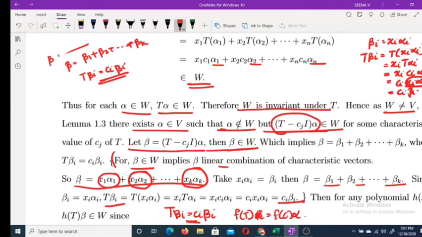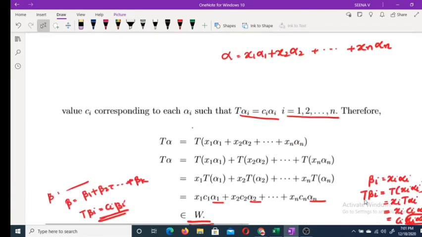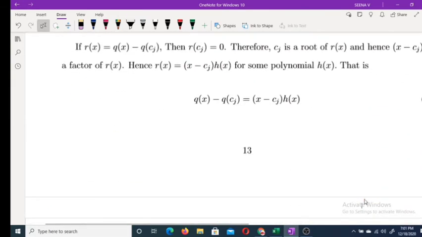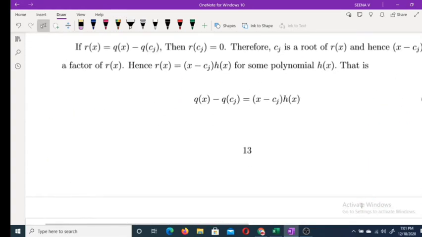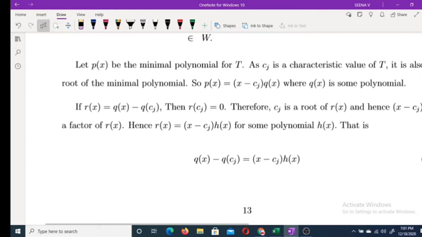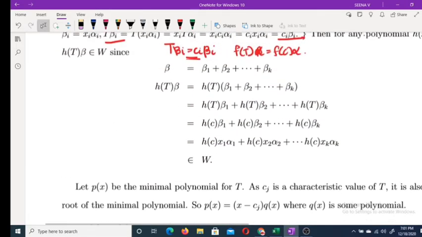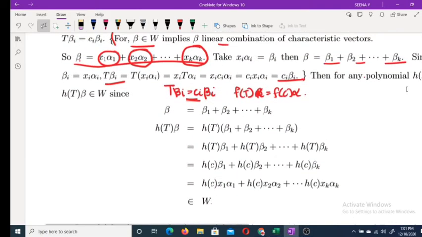Therefore, for any polynomial h of x, h of T beta belongs to W.